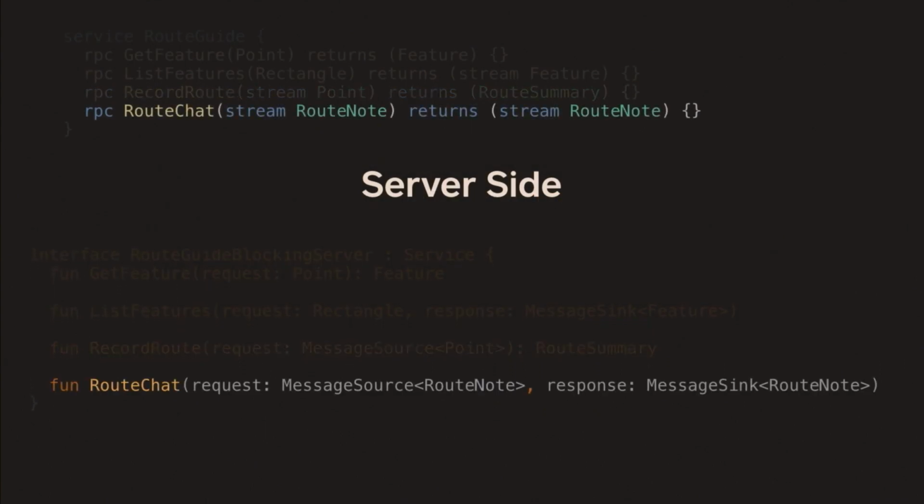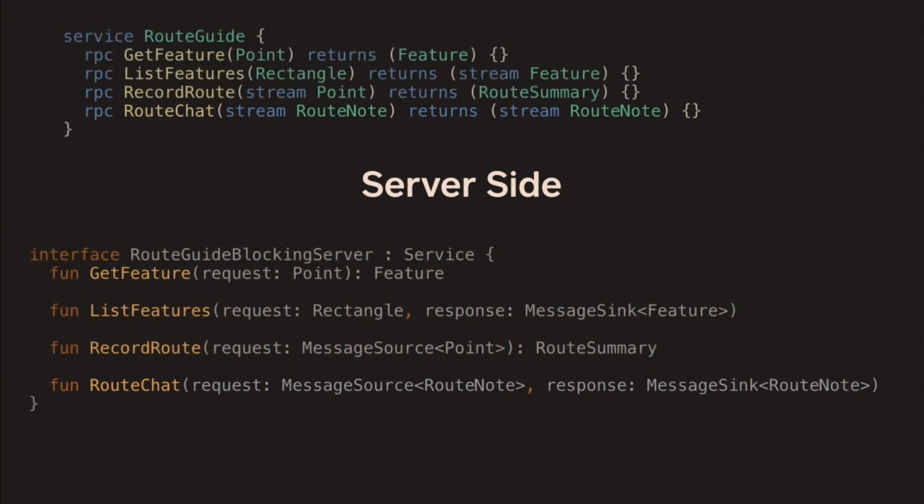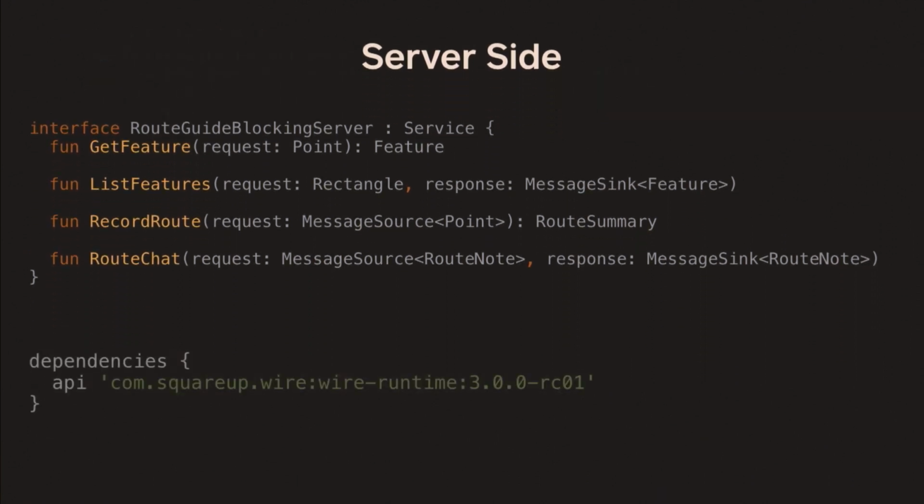And for duplex, we actually get passed the same two channels, which are the message source and sink, to get the request and to write the response back. And the generated code is a bit wrong because we were single method per service true, so it should have been one method per interface. And in this case, the method name would be suffixed in the interface name. Here, because there is no need for gRPC client, no need for coroutine, you only have to depend on the wire runtime.